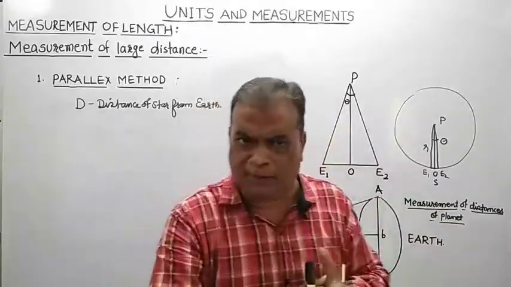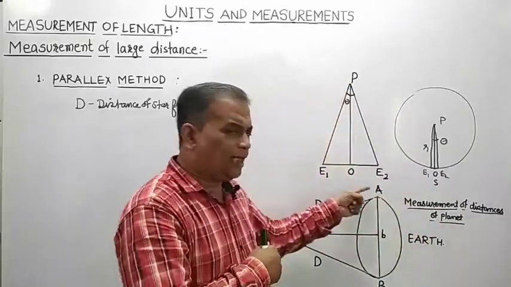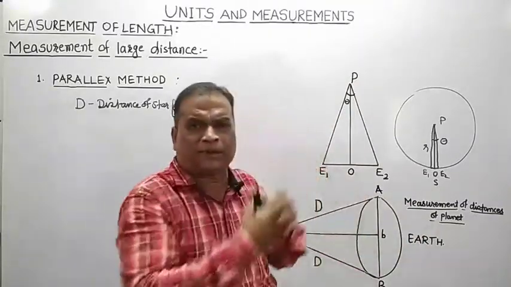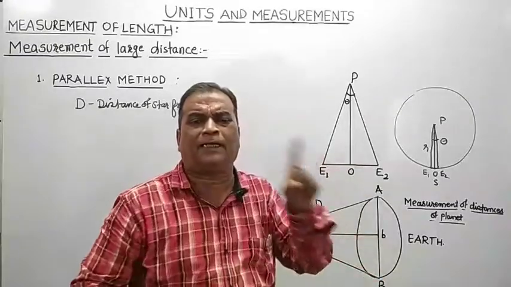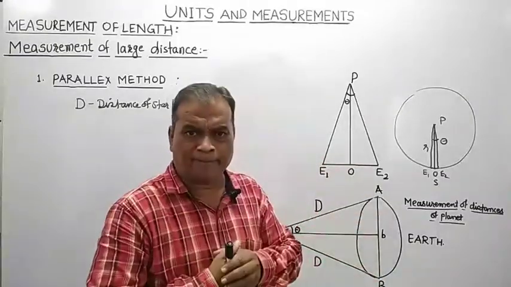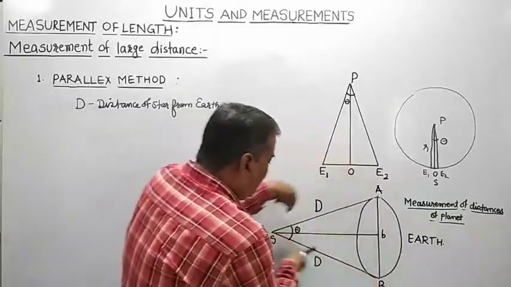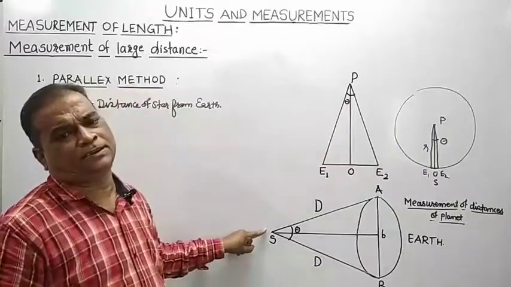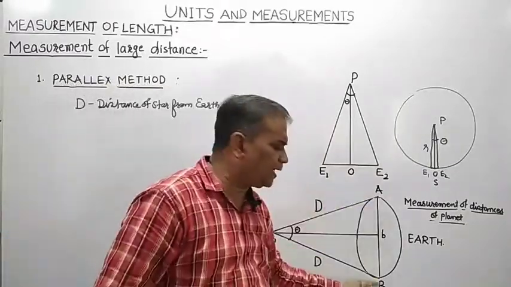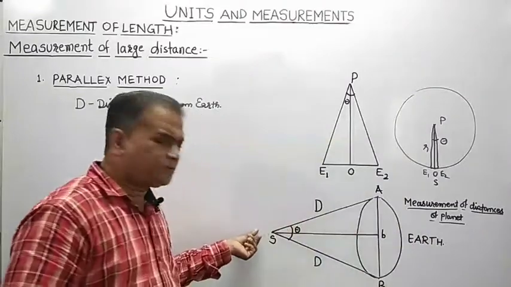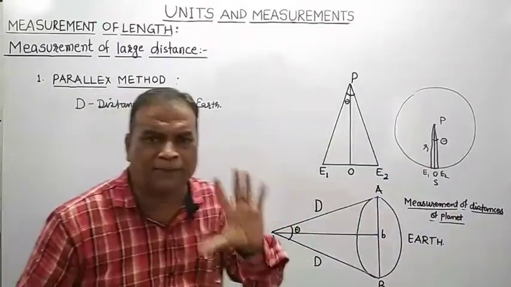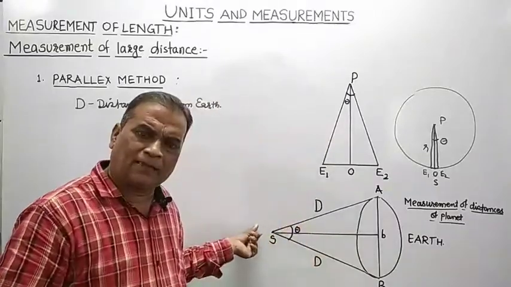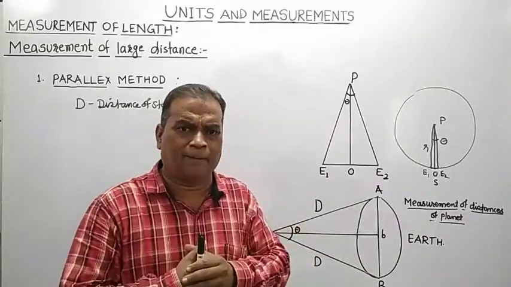So there are two observers, one at position A and the other at position B. What is the distance of separation between them? They are separated by a straight line distance equal to b. And both observers are observing the position of the star simultaneously, from the two different positions.